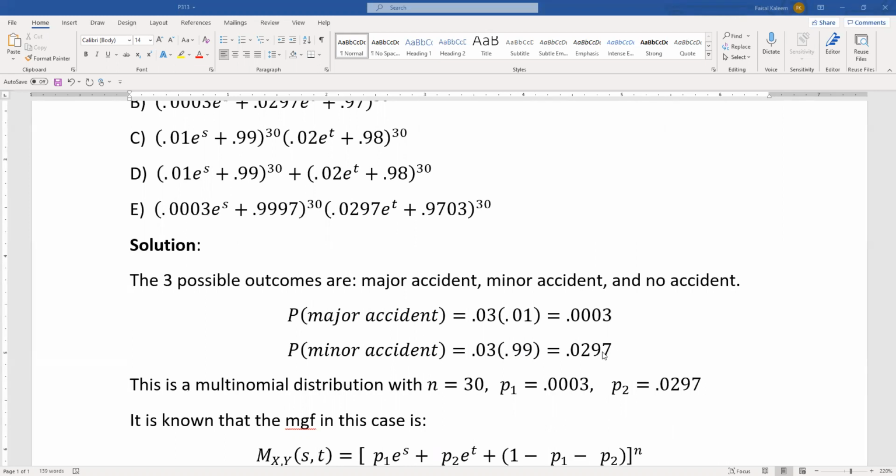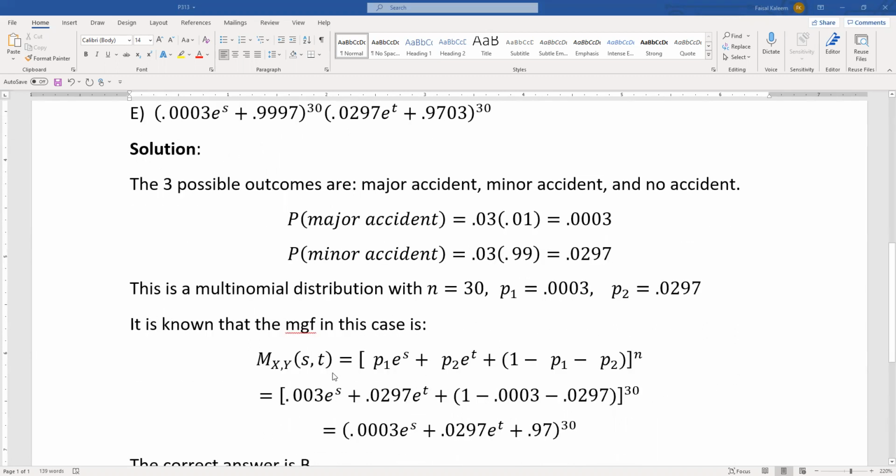And so this is a multinomial distribution with n equals 30 because there are three possibilities. Actually, it's a trinomial distribution. You could have major accident, minor accident, or no accident. So you can call it multinomial or trinomial in particular. N is 30 because there are 30 employees. P1 is the probability corresponding to the X, the major accident, which is this. P2 is this for the minor accident.